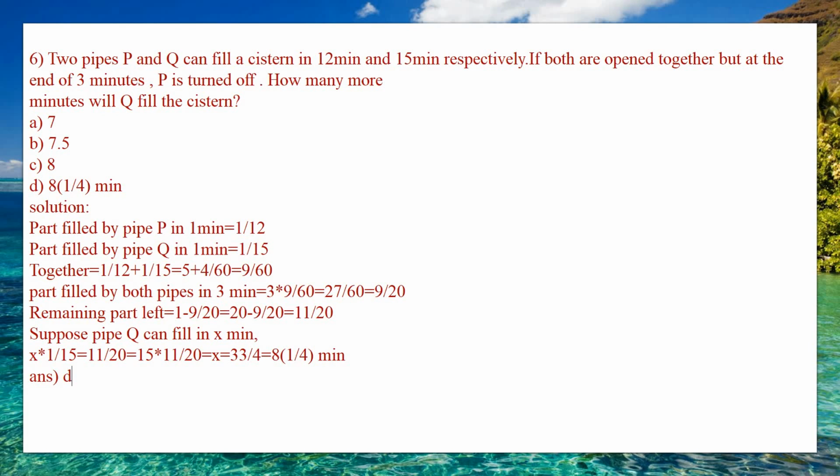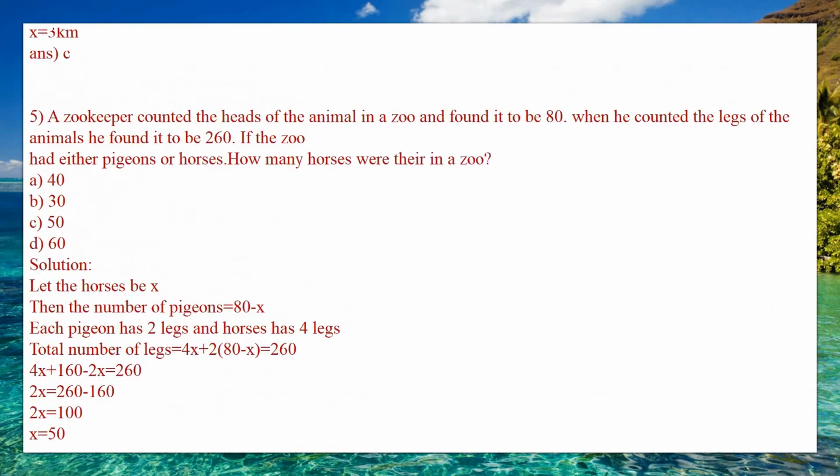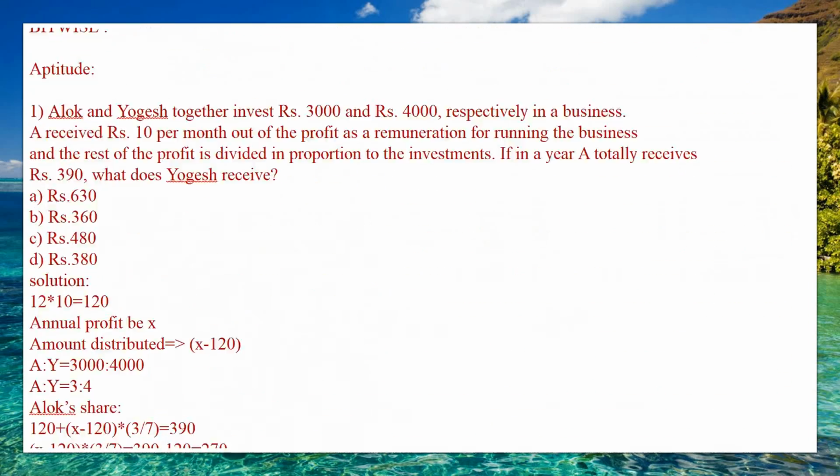Then of the remaining 4 questions, one question was on percentages, and the other question was to find the radius of a cone. So there was a question on percentage and then one on the radius of the cone. These are the questions that were asked in Bitwise under the aptitude section.